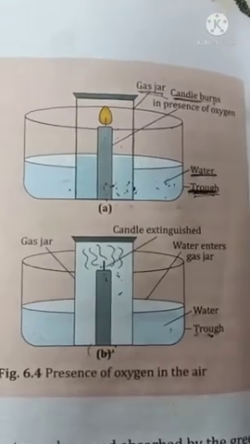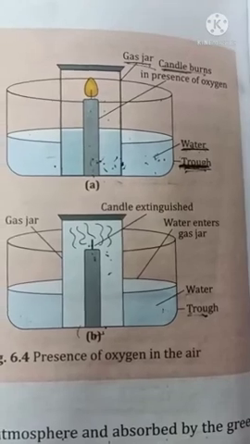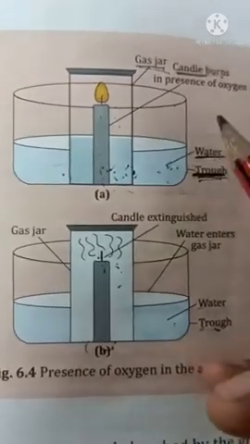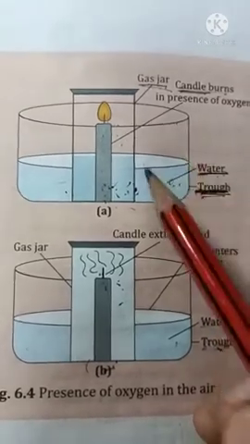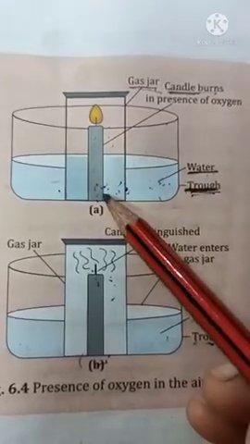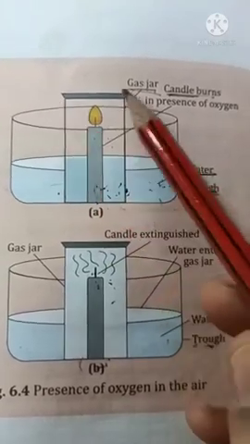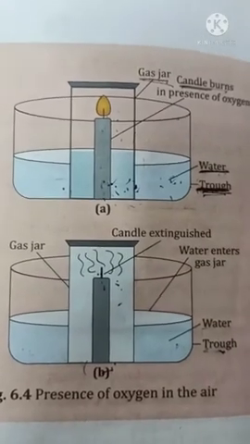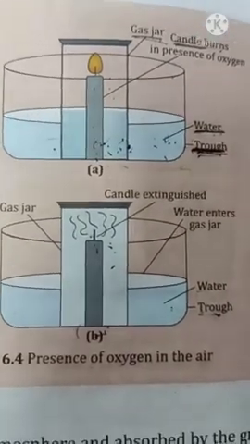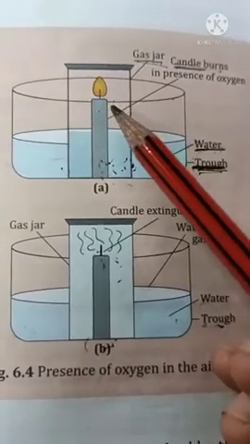Here in experiment number 1, we prove that oxygen gas is present in air. For this, first of all, take one tub filled with water and place one burning candle inside the tub. Now, place one inverted gas jar upon this burning candle, and you will see that this burning candle extinguishes. Why does it extinguish?